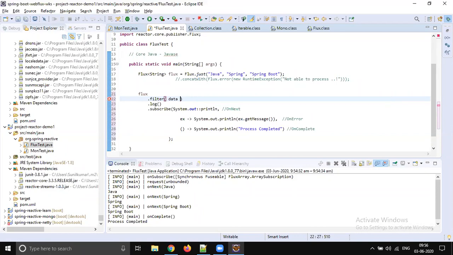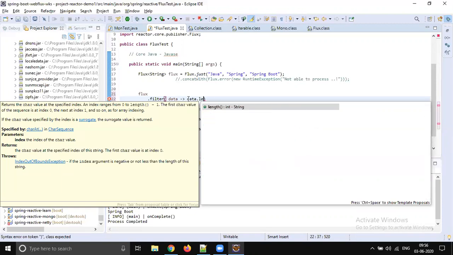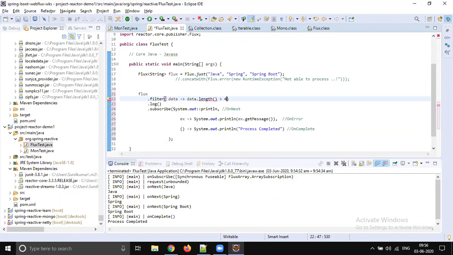You can directly call string methods on the data because this flux is a type of string, so you don't need to explicitly do any typecast. You can happily call the methods which are there on the string. So you can say data dot length greater than 4. It must be more than 4 characters.